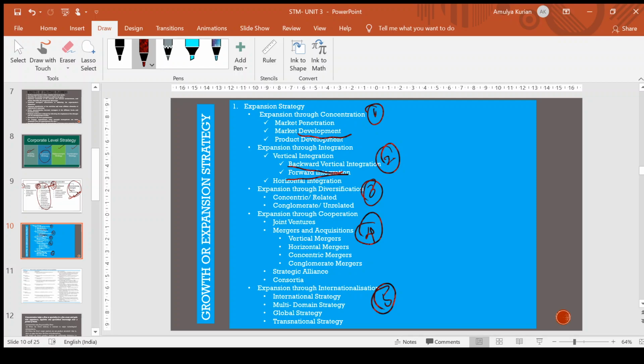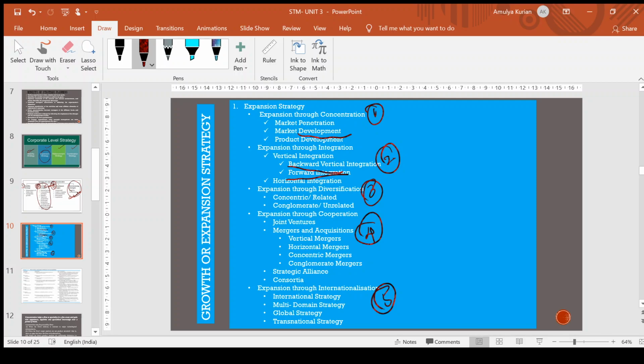Next one is expansion through diversification. It can be done in two methods. One is concentric diversification. The other one is conglomerate diversification. So what is concentric diversification or related diversification? It occurs when an organization diversifies into a related but distinct business. That is called concentric diversification.